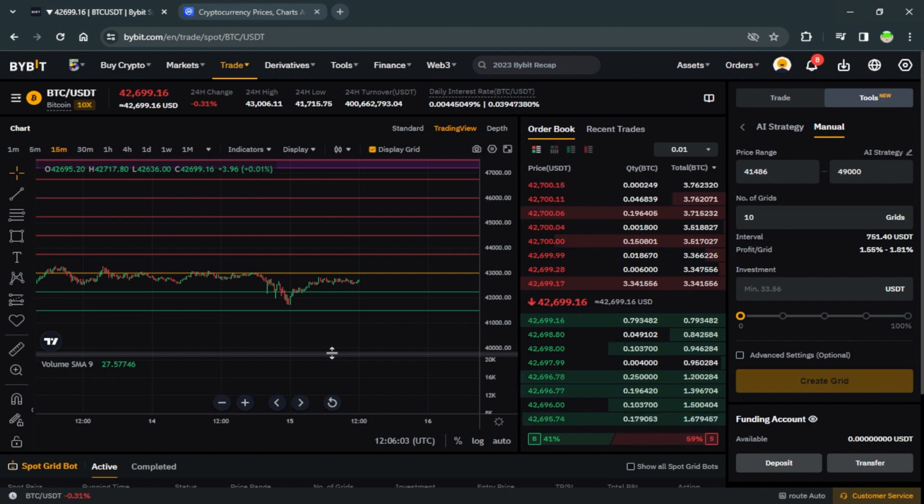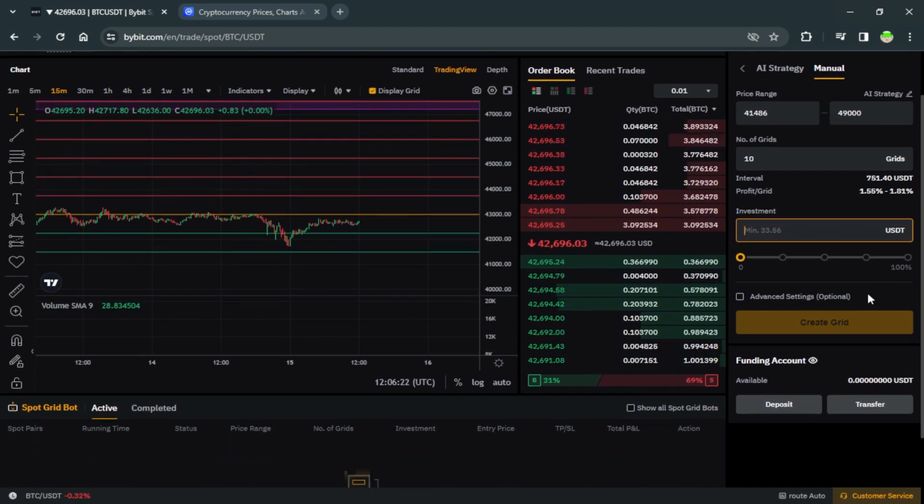We have selected the right number of grids and choose the amount we are ready to invest. You can choose any amount. Let's say you bought Bitcoin for $100. We invest $100 immediately, and the bot automatically trades without our participation. We click to create the grid bot.